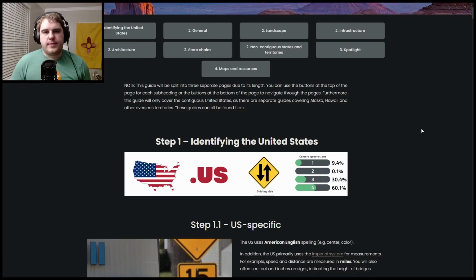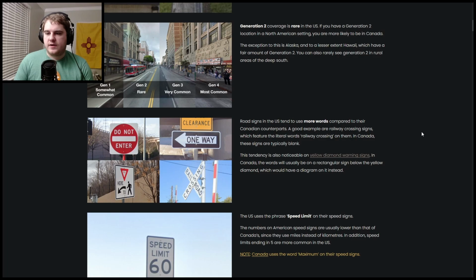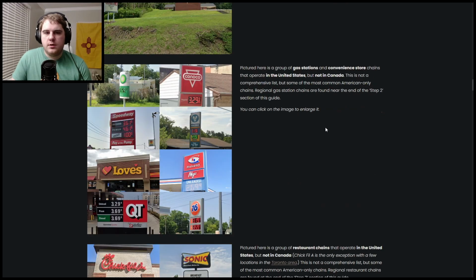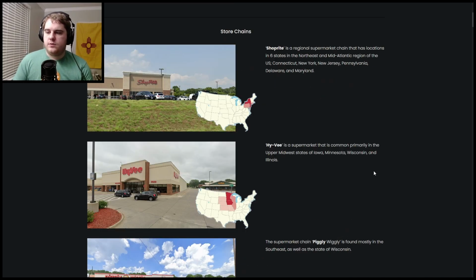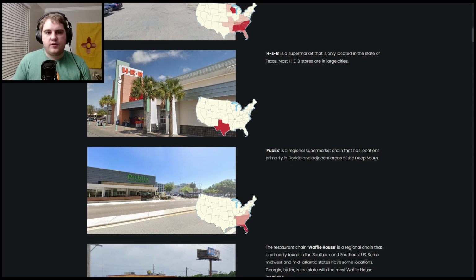The two main guides that I want to highlight here are, of course, the Plunkett guide. This is one of the more developed guides that Plunkett has put together, again, just because the US is so large. And again, it covers a lot of what I talked about today, such as Gen 2 being very rare, Gen 1 existing in the country at all, signs being more wordy, things like that. It also goes more into depth as to what you can find in the US and not in Canada, as well as going the distance to tell you which stores can be found in which regions. So for example, you'll only see H-E-B in Texas.